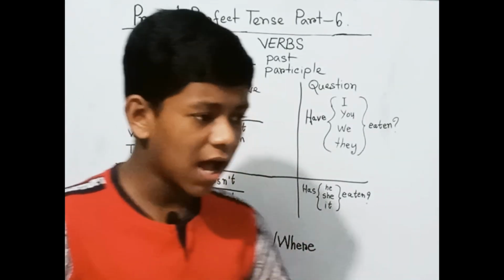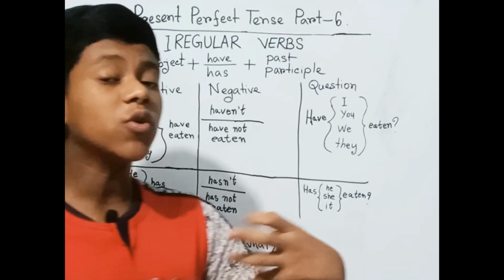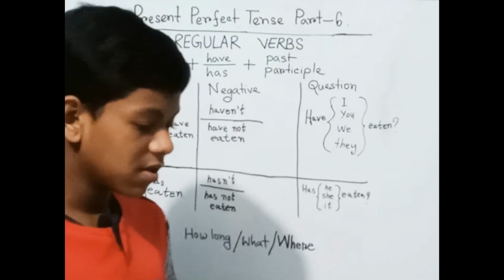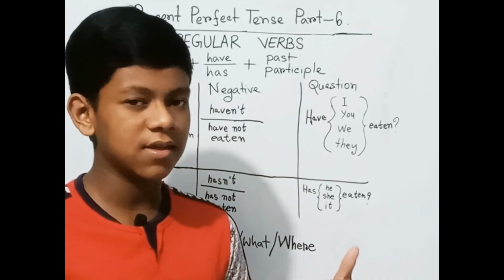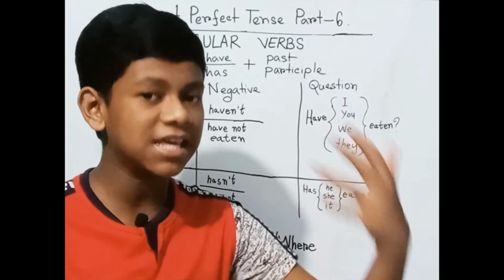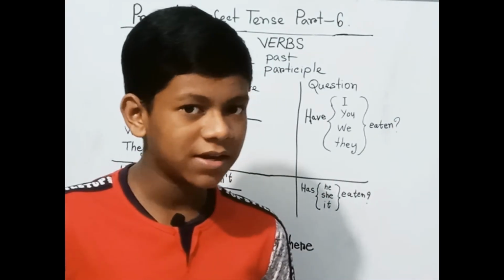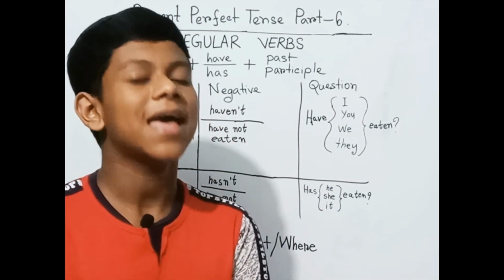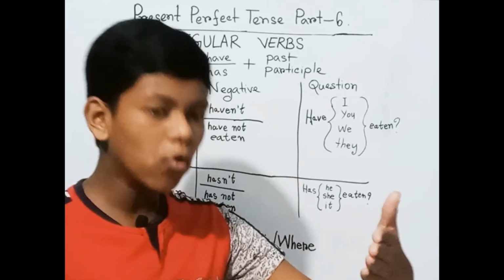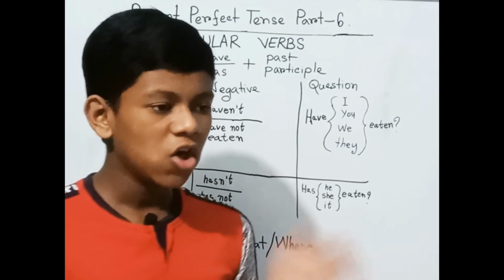What do irregular verbs mean? Irregular verbs mean that sometimes the word changes completely. Sometimes the verb changes a little bit, and sometimes the verb doesn't change at all. Every form of the verb, from present to past participle, is the same.